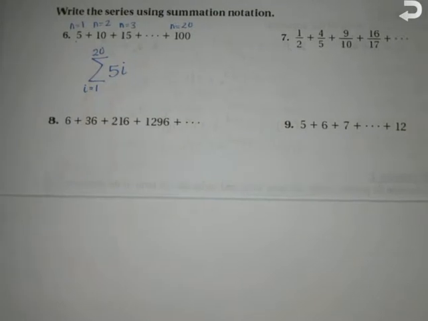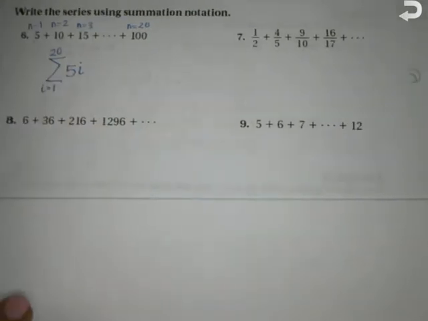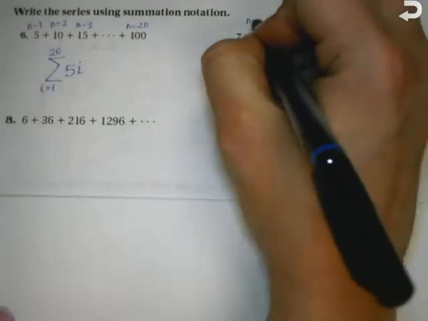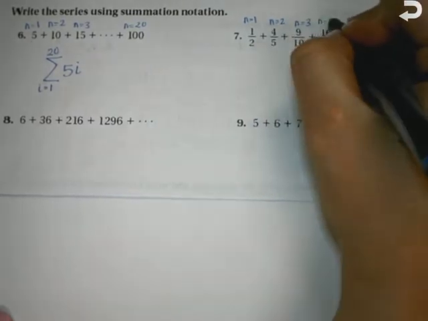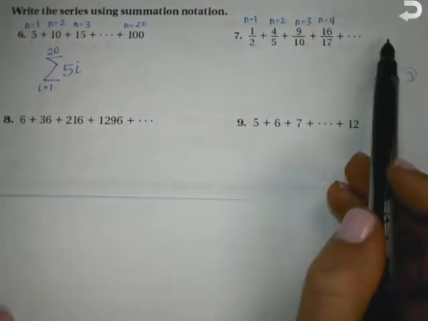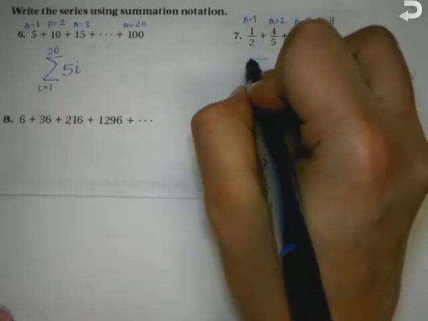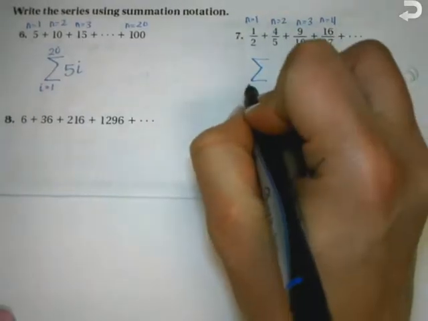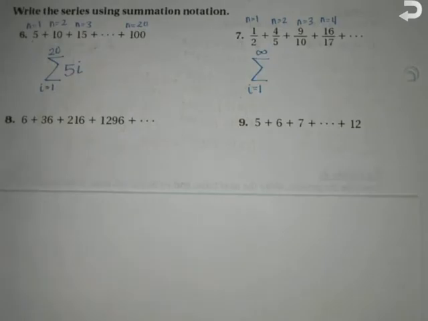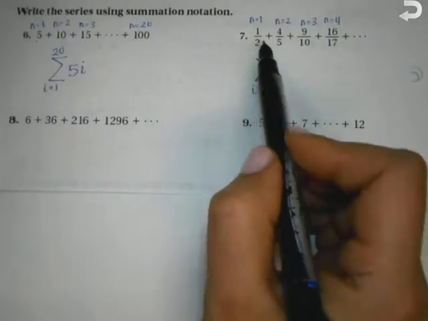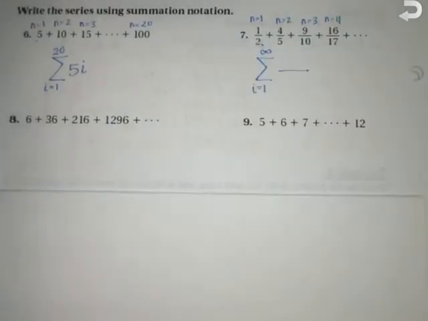Here's 1, here's 2, here's 3, here's 4. This one, is it stop or does it go on forever? It goes on forever. So let's start writing the sum from 1 to infinity of, what's the rule? Why don't you put 1 half? Because this is still the first term. The rule is just a fraction. It's like the third one where we were listing all of the terms. It came out as a fraction. So let's look at the numerator first. How can I get the numerator?